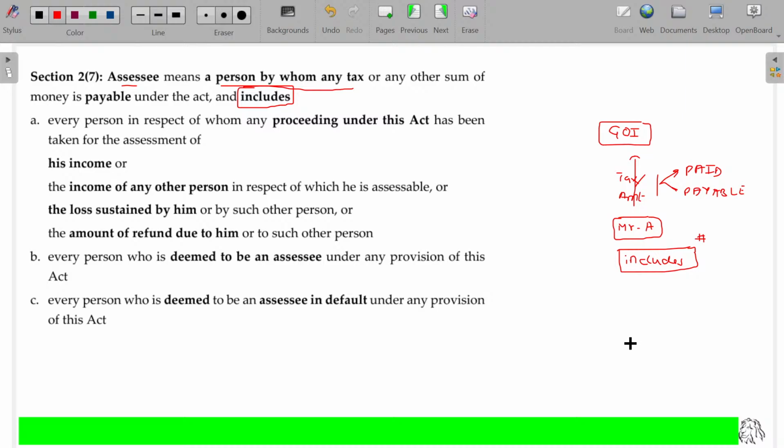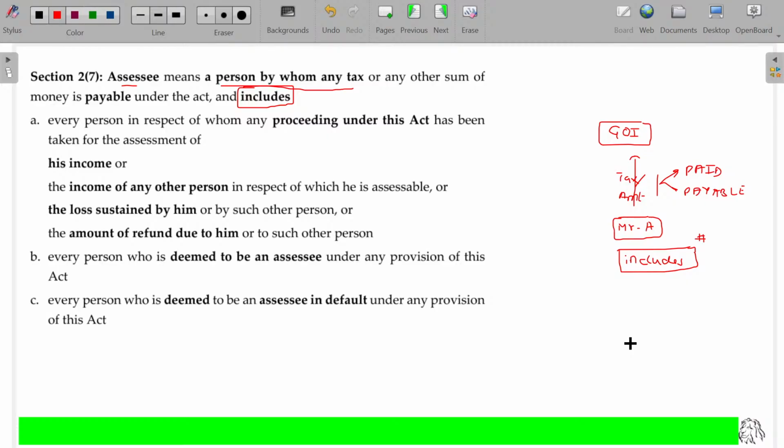Definitions will always have inclusive definition as well as exclusive definition. If the term says it is an exclusive definition, whatever is mentioned in the Act is final, not more than that. Even a single word will not go beyond that.